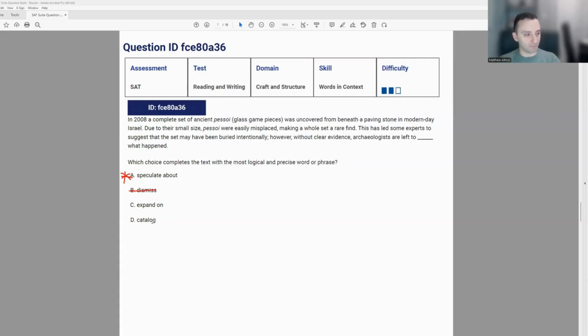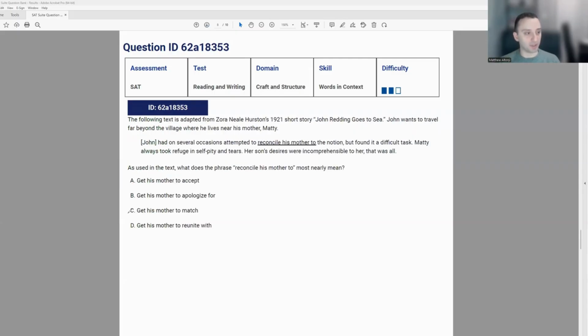So cross out B. C says to expand upon. So they have a base understanding of something, but then they elaborate, give a little bit more detail. Again, not what they're trying to do here. We're looking for something that says something about predicting or making an educated guess. And then D says to catalog. Catalog something means to put in an order or organize, but that's not relevant to the context. So we cross out D. And that leaves us then with A as the correct answer.